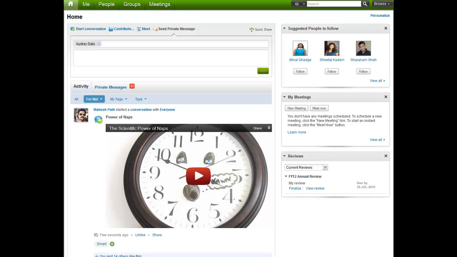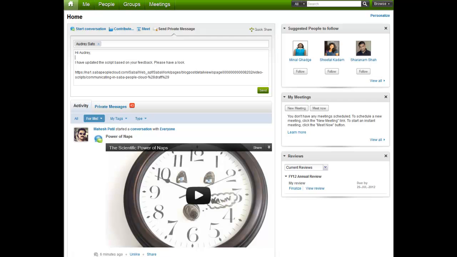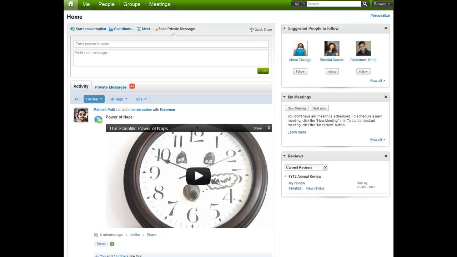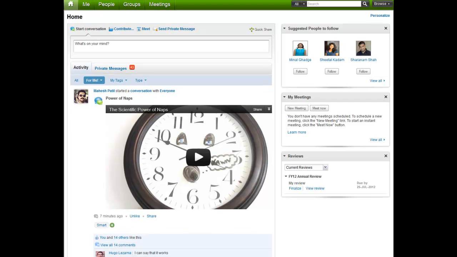If you have a message that needs to go to members of a group, you can send a private message to any group you are a member of. Keep in mind that people cannot reply to a message sent to a group, so only use private messages when making an announcement that doesn't require a response.